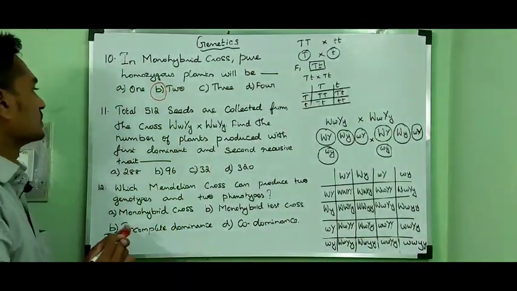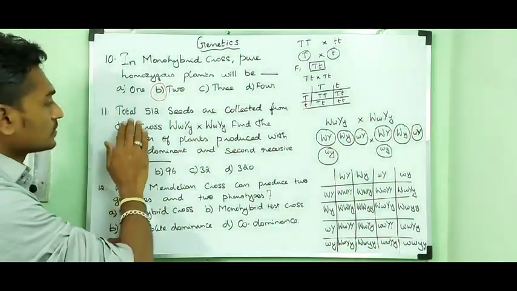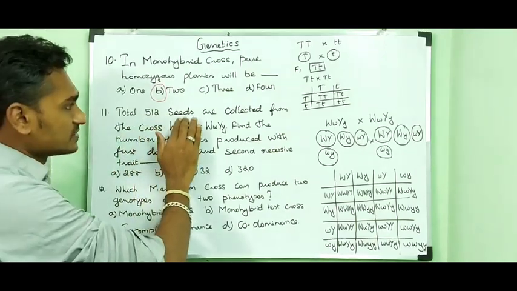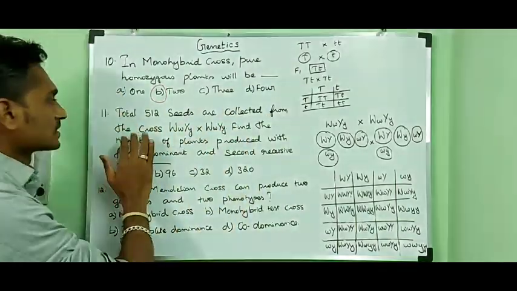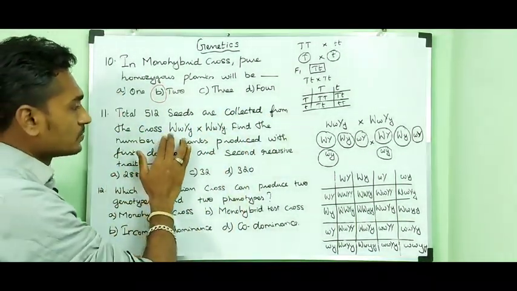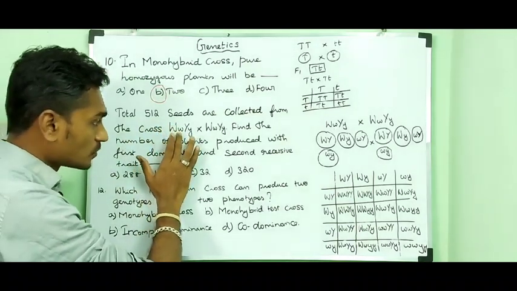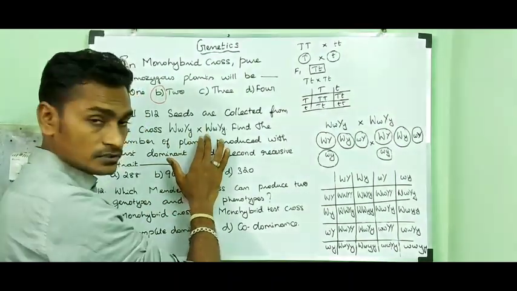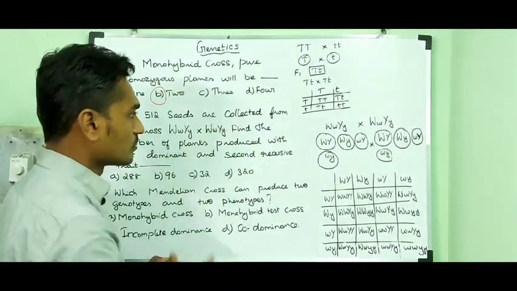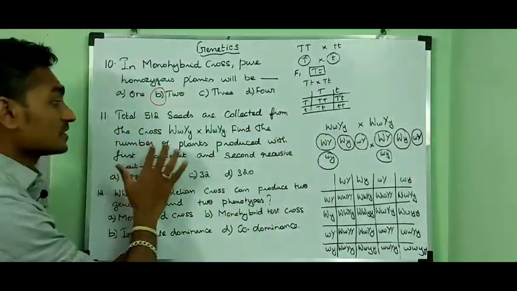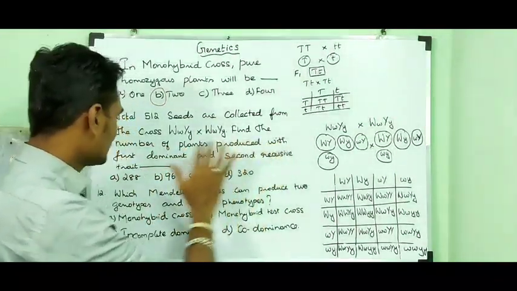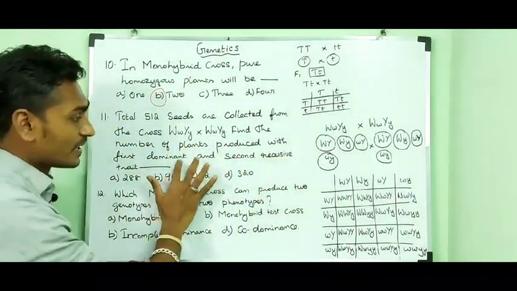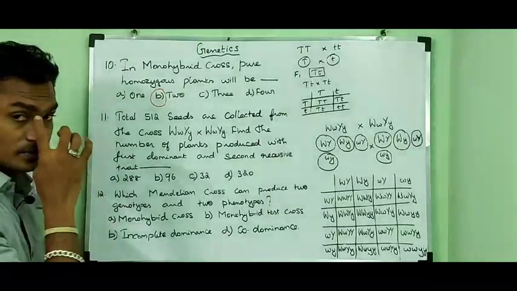Then the 11th question. A total of 512 seeds are collected from the cross between capital W, capital Y, small y, and capital W, capital Y, small y. Find the number of plants produced with the first dominant and the second recessive trait.